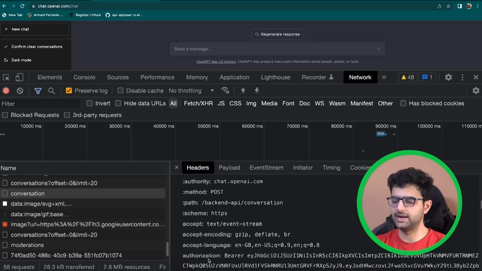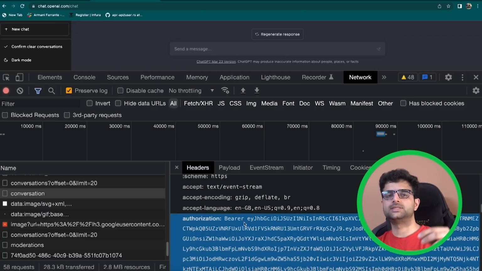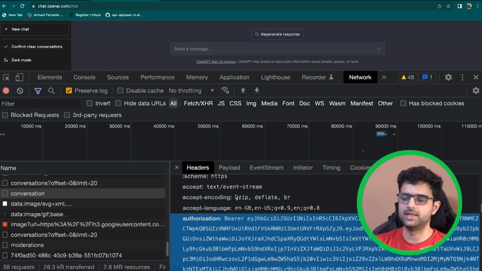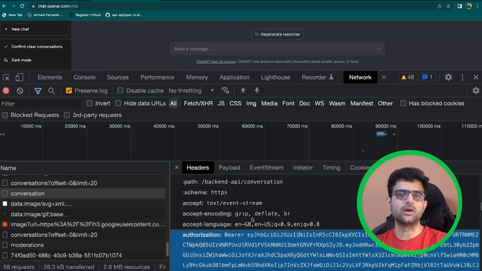The authorization header is an important one here. I'm not showing the whole thing, but this long string is what I sent to the chat.openai server. And they know this is me. This is like a cookie, if you've heard of it, or like some sort of a password. So every request that I'm sending out, I send this cookie along with it. In this case, it's not a cookie, it's an authorization header. But this authorization header is what tells the ChatGPT servers, this is Harkirat.